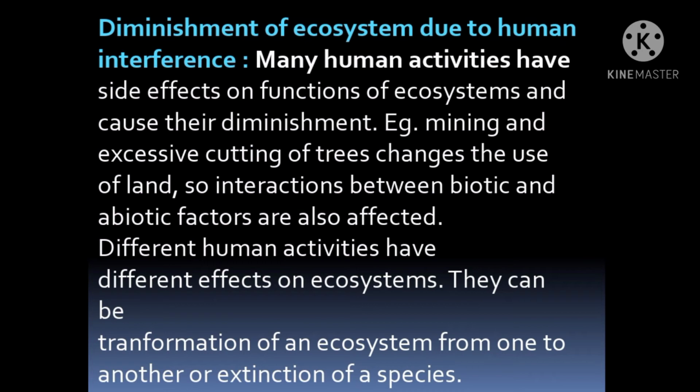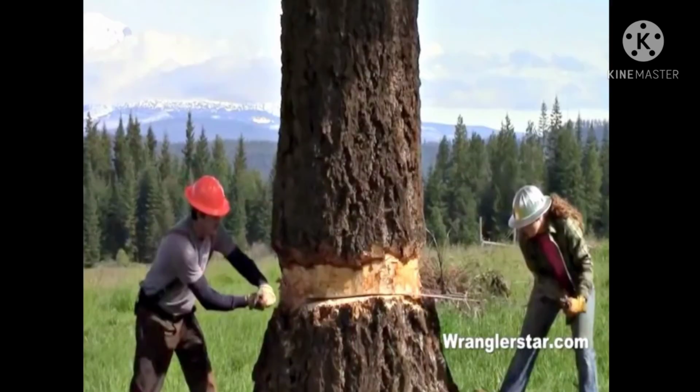They can be transformation of an ecosystem from one to another, or extinction of a species. Students, because of our activities, species are coming to an end. So we have to stop all these activities to save our nature, to save our ecosystem. Just have a look at this picture, students, how humans are cutting this tree.